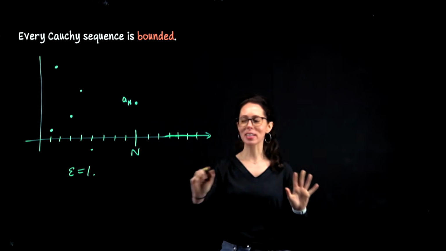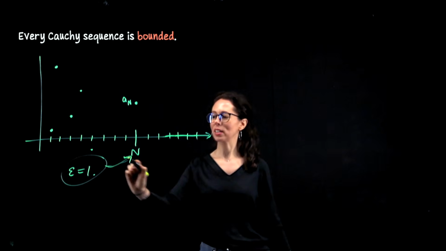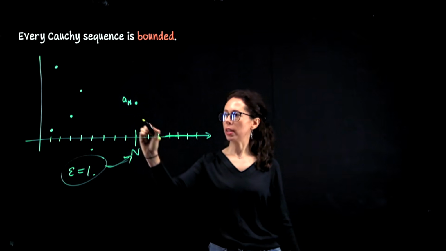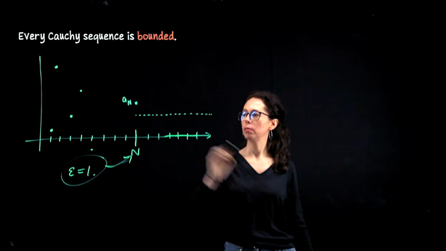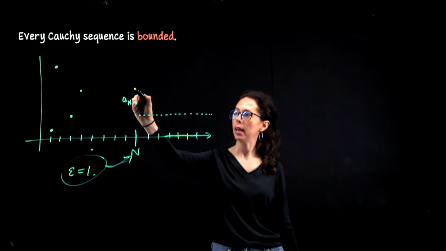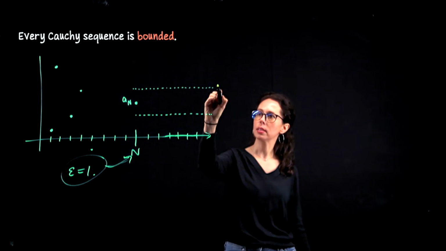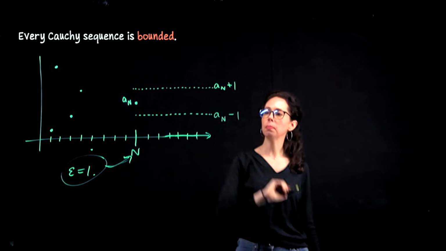Maybe I should rephrase this a little bit. I picked this, and then I picked the threshold. That's really the correct logical ordering. Okay. But for the sketch, what I'm going to do is imagine going down by 1 unit from the value of a sub n and going up by 1 unit. So this is like a sub n plus 1, and this is a sub n minus 1.